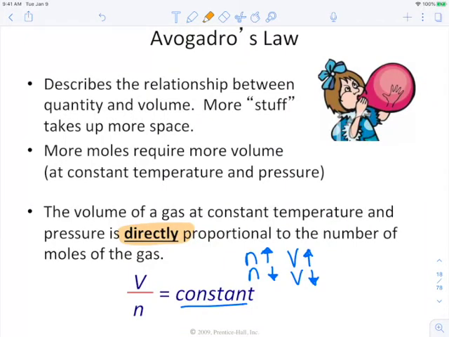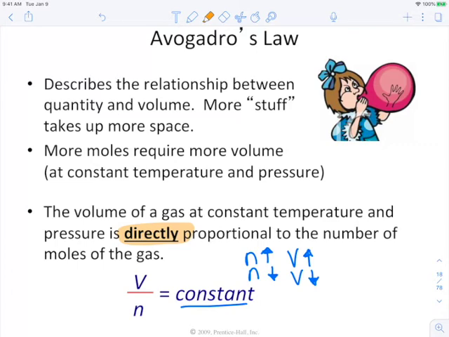All right, so last class we were talking about gas laws, and so today we're going to pick up with Avogadro's law. So this is the same Avogadro you learned about with moles. When you said 1 mole was 6.022 times 10 to the 23rd particles, that Avogadro is the same one who came up with Avogadro's law. So of course he loves his moles, and so this law is all about the moles.